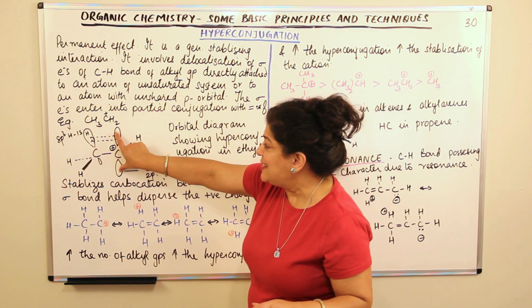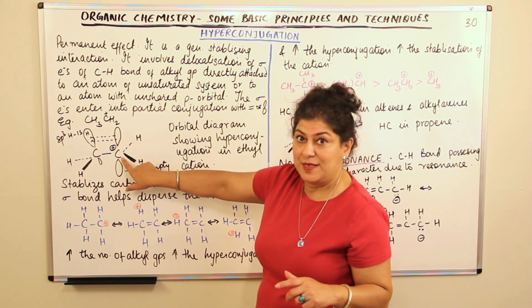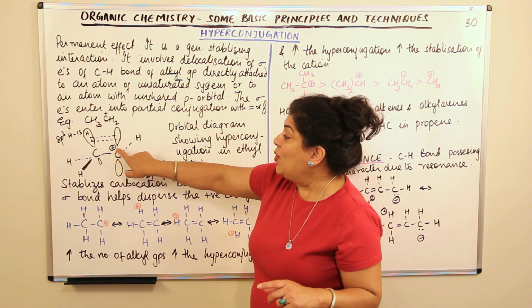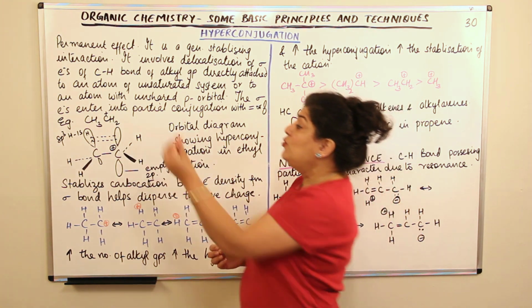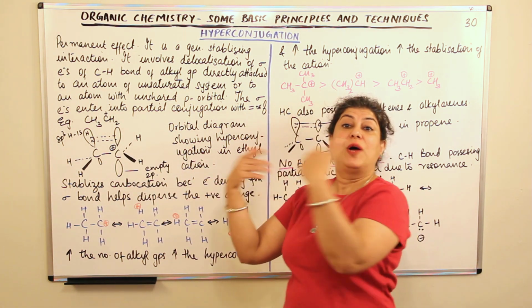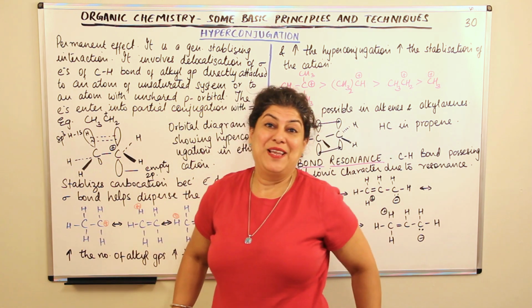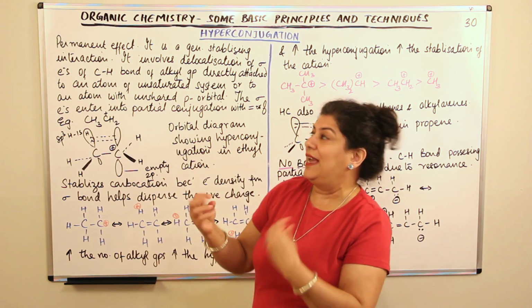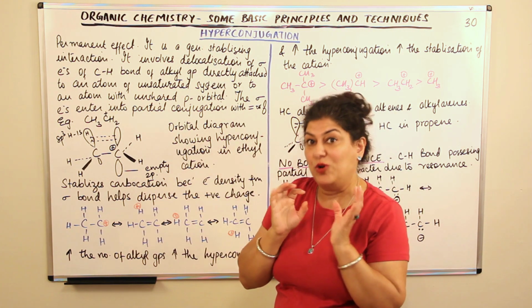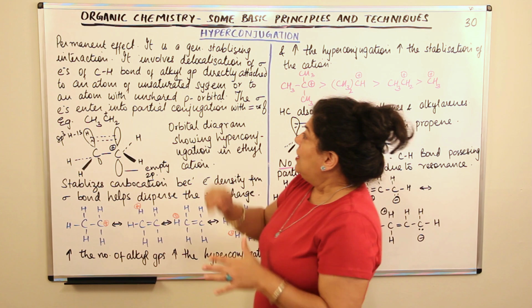So if it has this empty p orbital like you have in this carbocation, what happens is these sigma electrons can use this empty orbital and jump into it. So if they move from their position, they have been delocalized, and that effect is known as hyperconjugation. Let me read this again.